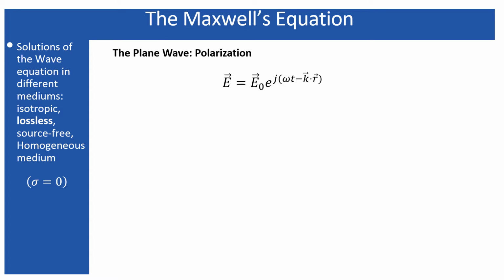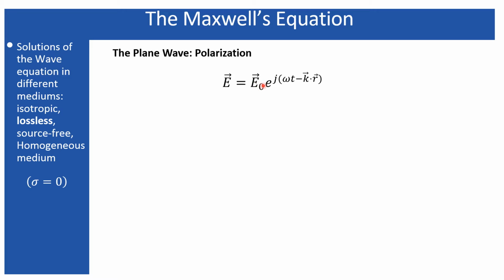Next was the polarization of the plane wave. Polarization means the direction along which the electric field is oscillating. Basically, this e to the power j(omega t minus k dot r) represents the propagation of the wave along a particular direction, while this represents the oscillation of the electric field along any direction.